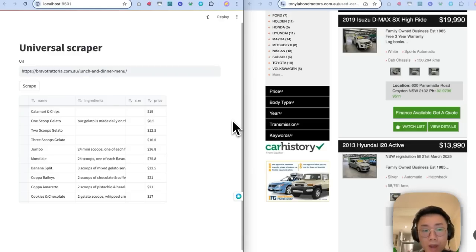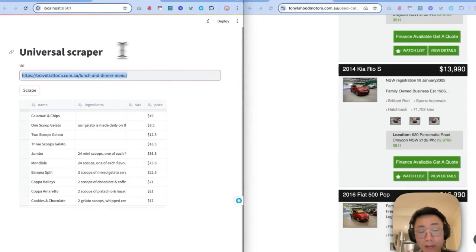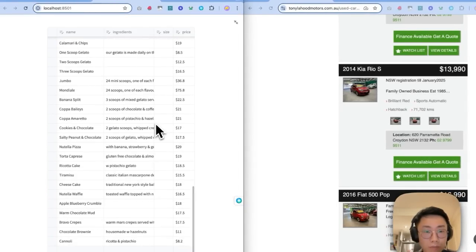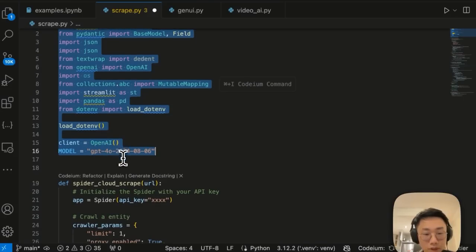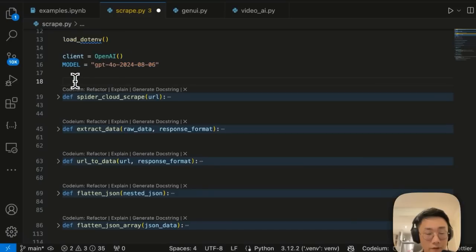And next, I want to show you how you can quickly build a universal web scraper where you can take a URL of any website and scrape structured data in a table. To do that, we will load a few different libraries we're going to use, set up OpenAI, as well as define the model to be the latest GPT-4 model. And we'll have a few different functions.